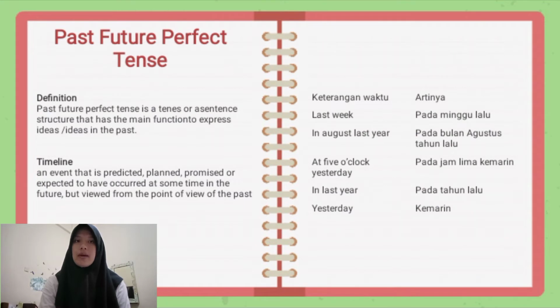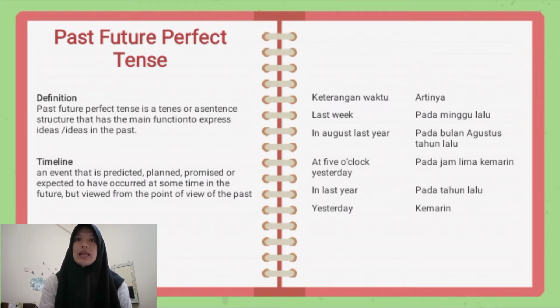Past future perfect tense. Definition: past future perfect tense is a tense or sentence structure whose main function is to express ideas in the past timeline, an event that is predicted, planned, promised, or expected to have occurred at some time in the future, but viewed from the point of view of the past.